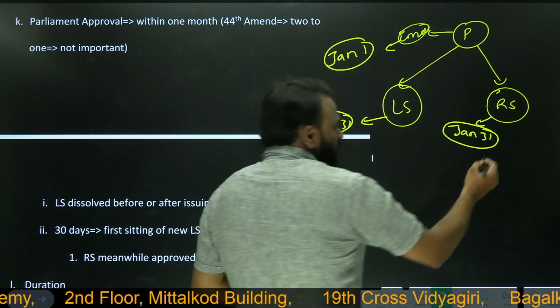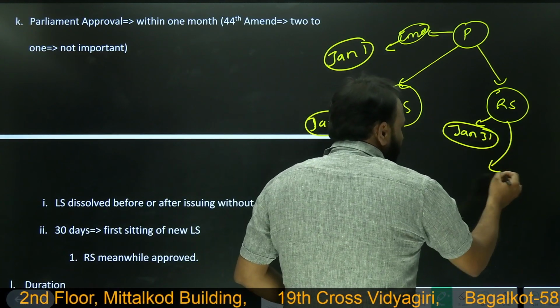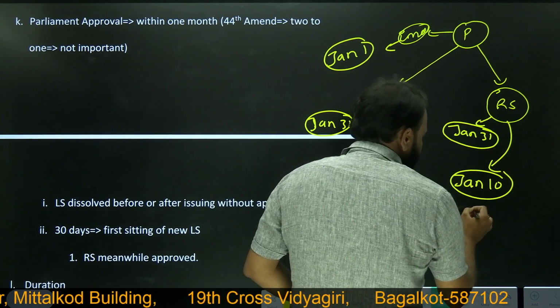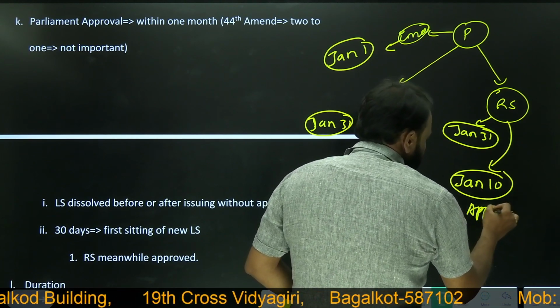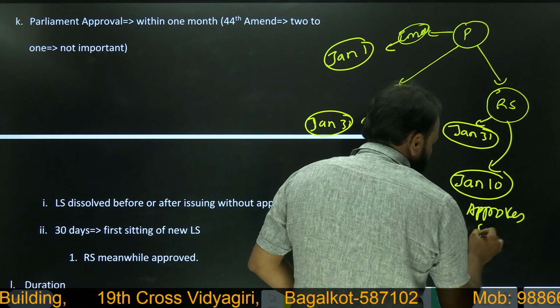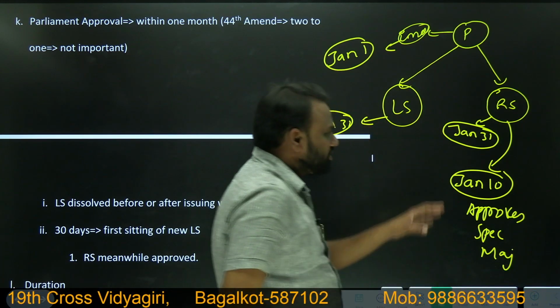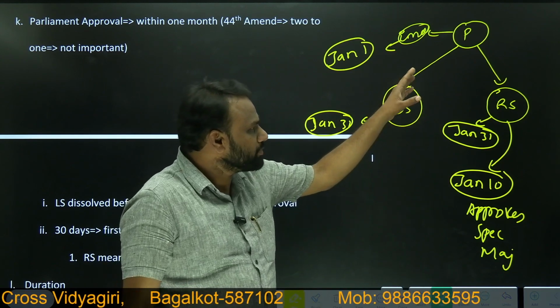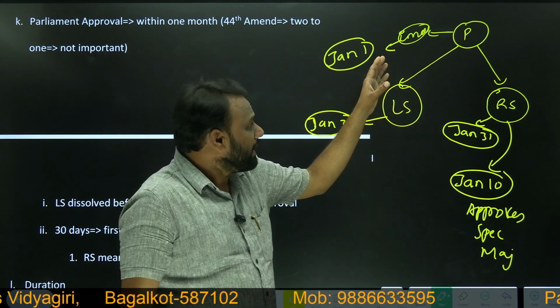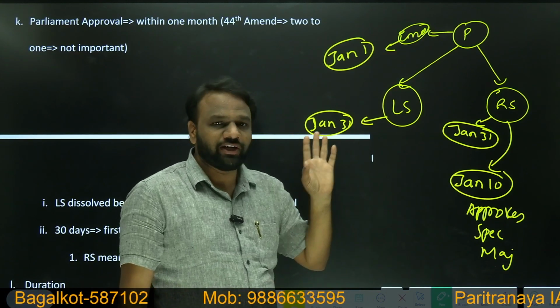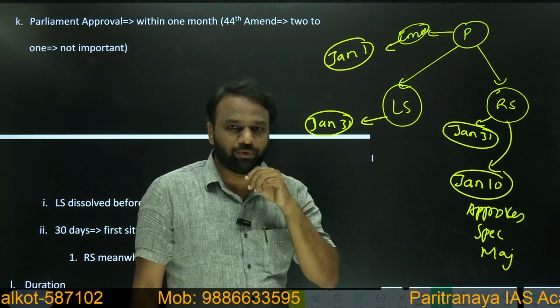But on January 10, let us assume Rajya Sabha approves the national emergency with special majority. But Lok Sabha has not yet approved.